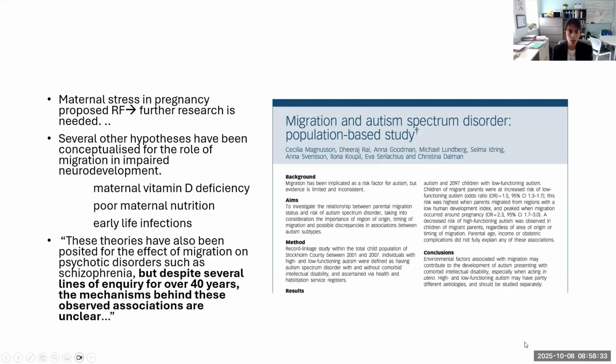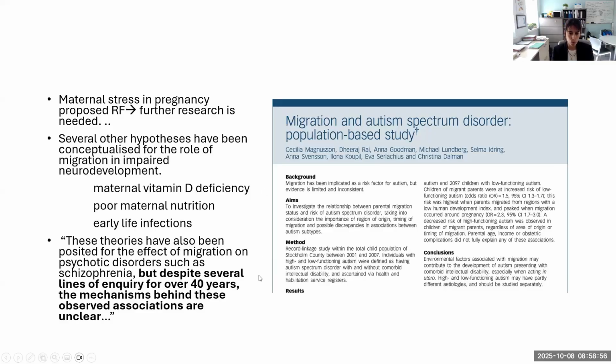Similarly, in Sweden, this group was trying to understand why they were seeing higher rates of autism. They talk about maternal stress, and they talk about the need for future research. Very recently, a group from the Netherlands did another large cohort study, and they found that stress, both in pregnancy and after pregnancy, may be playing a role in this association.